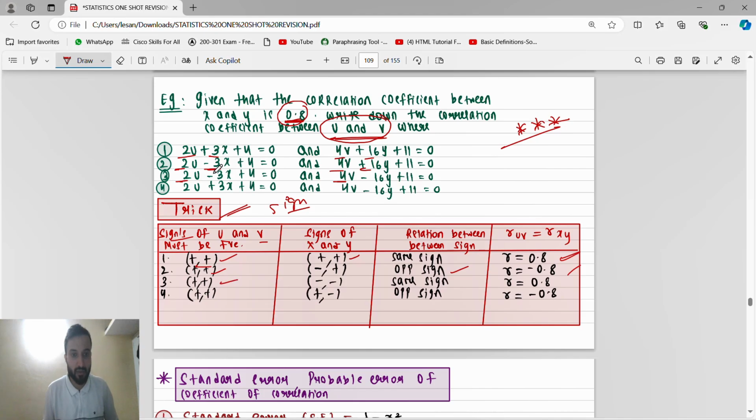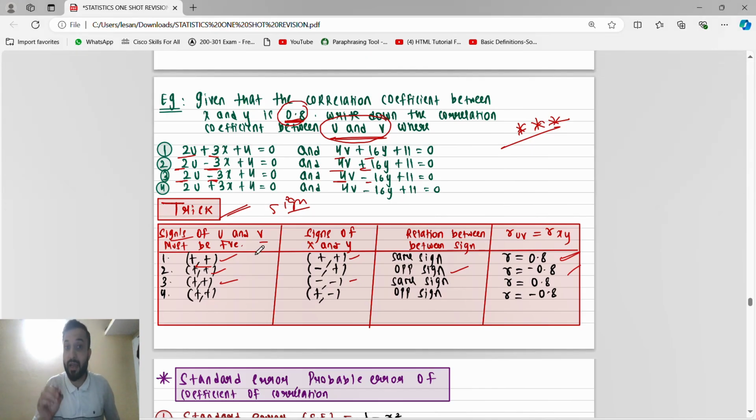So plus. X is minus, Y is minus means same sign. Same sign, guys, C means plus, same sign. So the value will remain the same. Plus, minus, same sign, all right? Plus, same. Minus, same sign. So the value will remain the same.